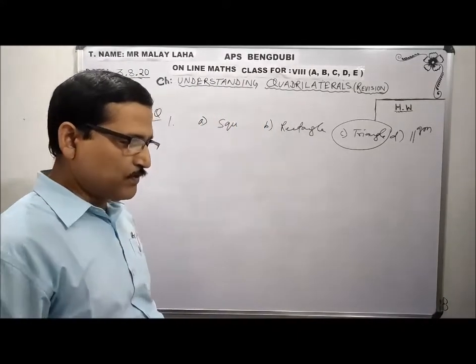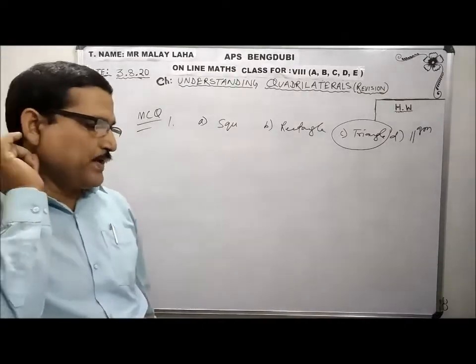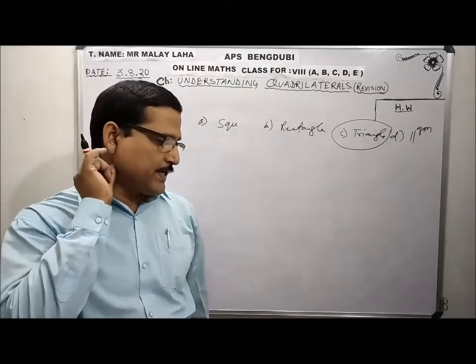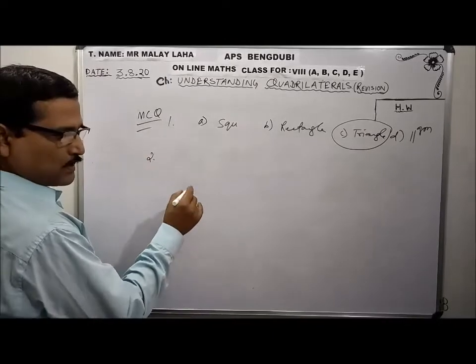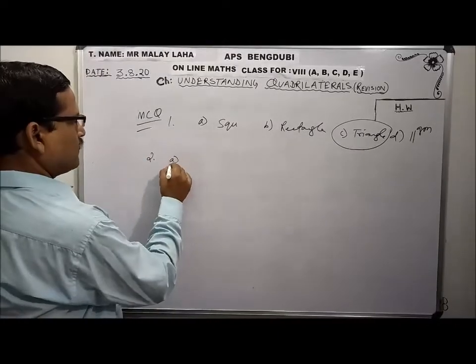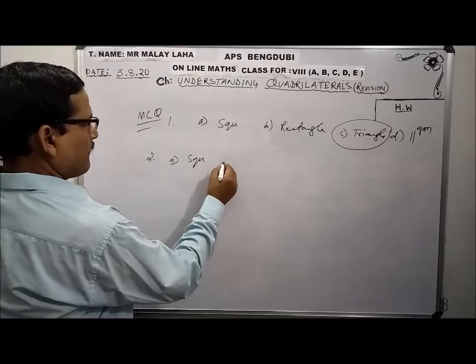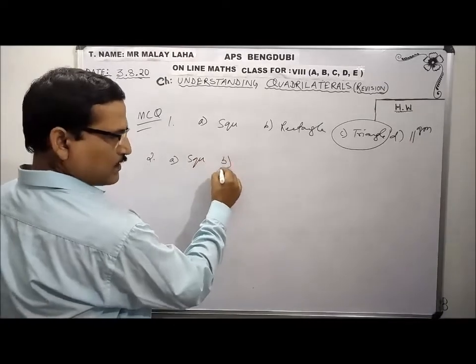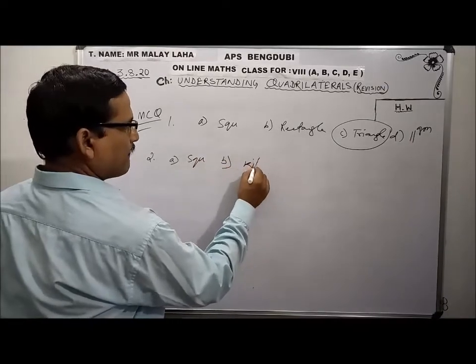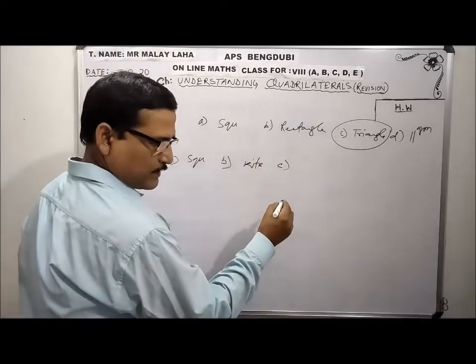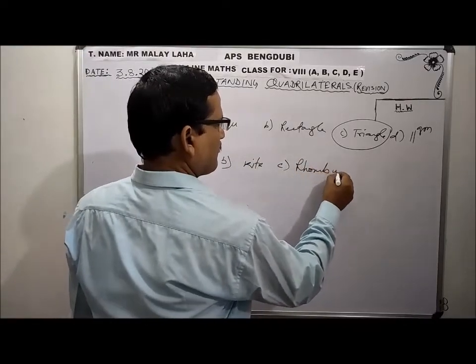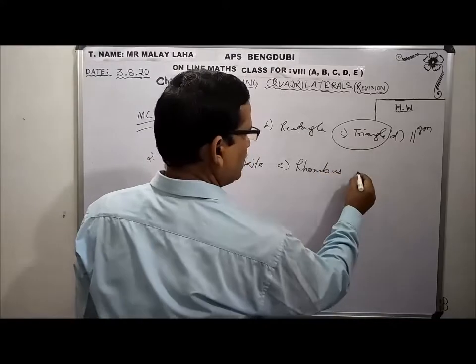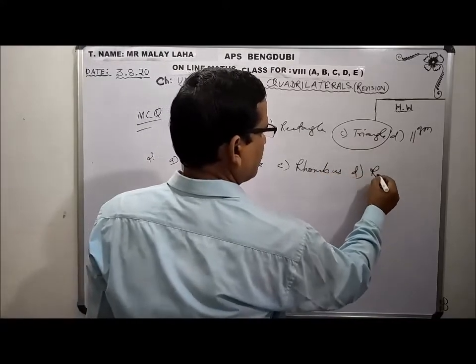Next question: which of the following quadrilaterals has two pairs of adjacent sides equal and its diagonals intersect at 90 degrees? A, square; B, kite; C, rhombus; D, rectangle.